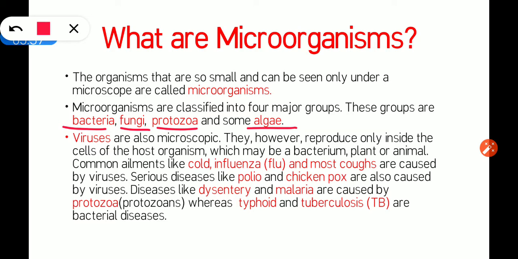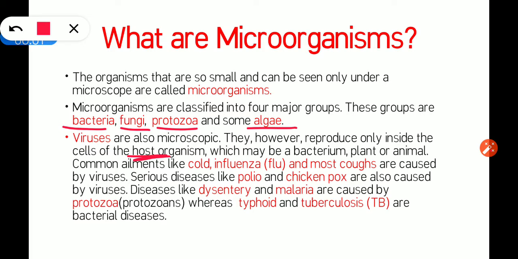I told you what a host is: the target organism on which another organism lives. The organism which lives in or on the body of another organism is called a parasite, and the body on which a parasite lives is called a host.